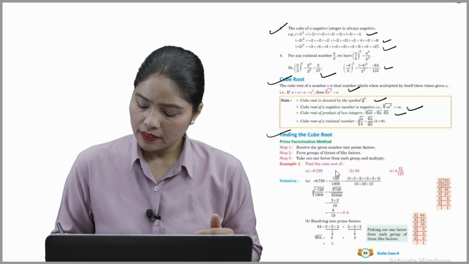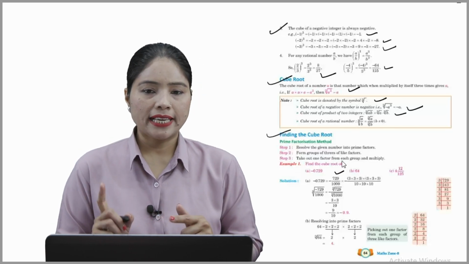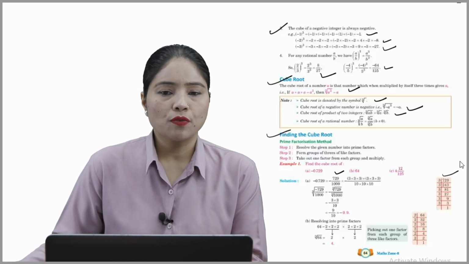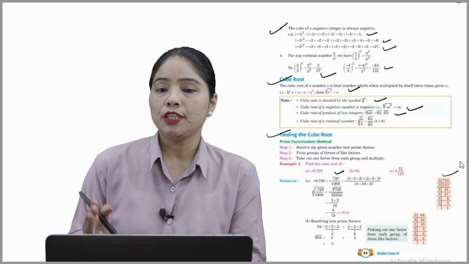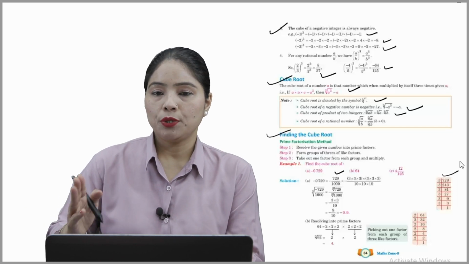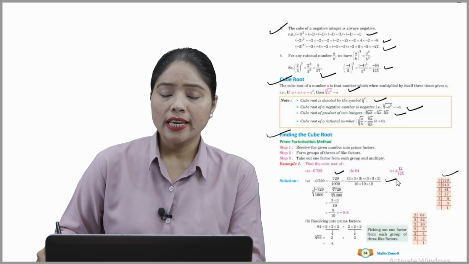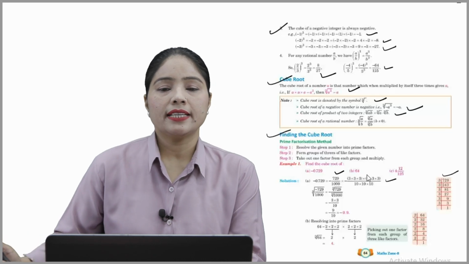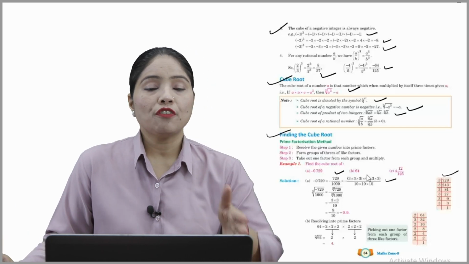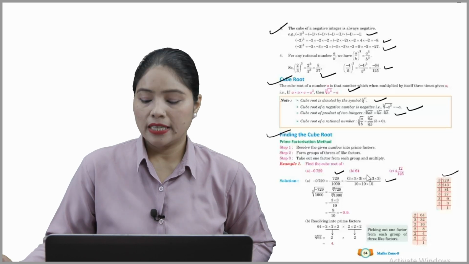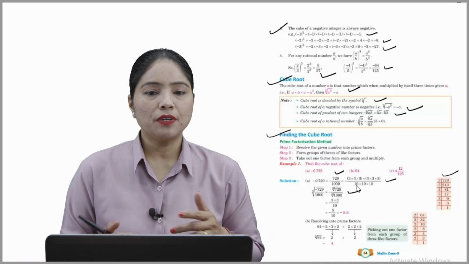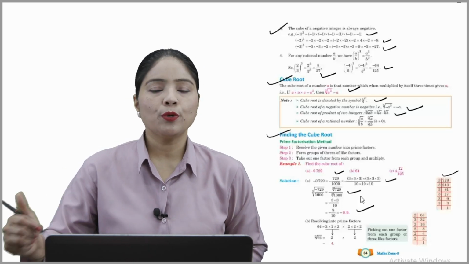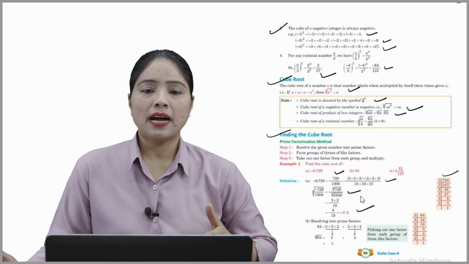So we just write it in fraction form. We removed the decimal and made it 1000. Prime factorization of 729 gives 3 into 3 into 3 and 3 into 3 into 3, and the factors of 1000 become 10 into 10 into 10. So that means it is the cube root of minus 729 by 1000, and after simplifying, the answer is minus 0.9. Hope you understood well.